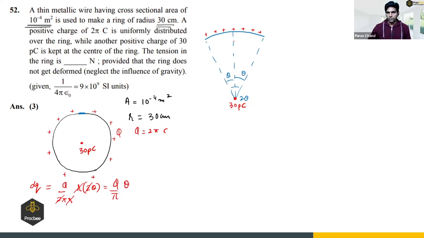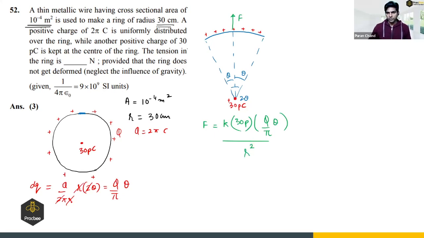So due to the like nature, we have a positive charge at the center and the charge on the ring is also positive. So there will be a Coulomb repulsion. This is electrostatics, right? So there will be a Coulomb repulsion and this Coulomb repulsion, let us say it is F. So this F will be K times 30 picocoulomb times dq, which is capital Q upon pi theta, divided by the distance between them, that is nothing but the r square.